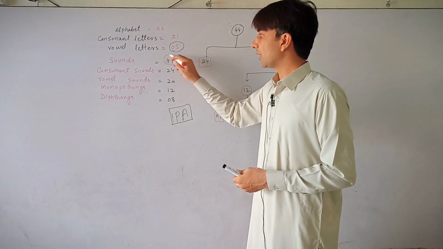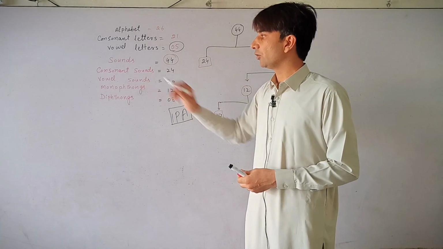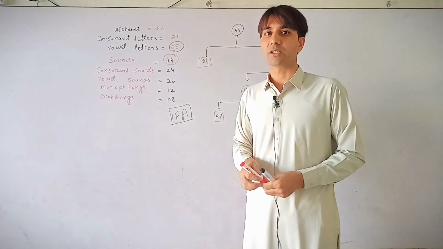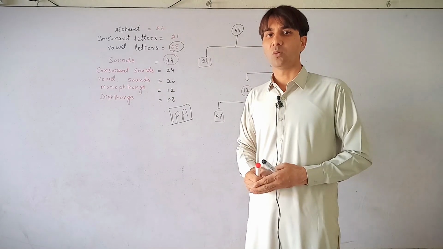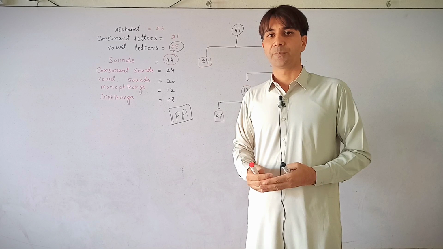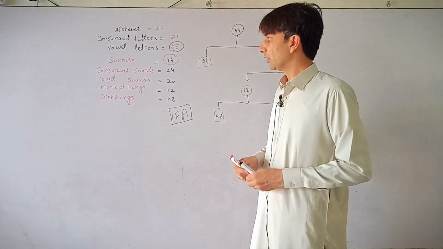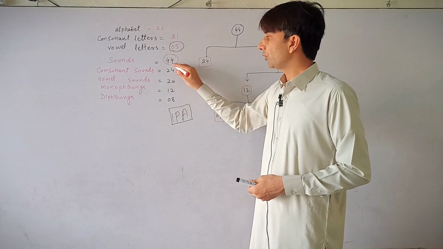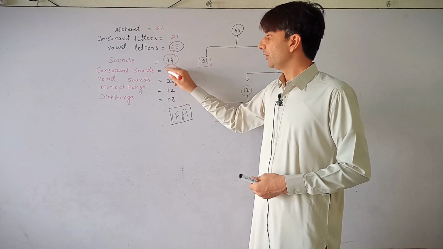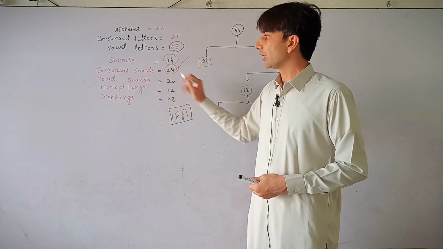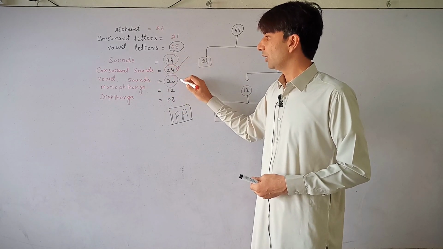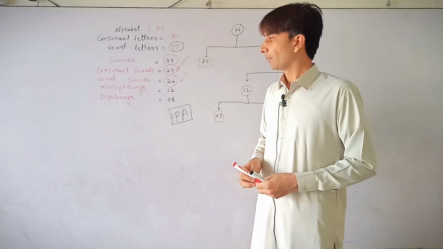These 44 sounds are classified into two groups. One is called consonant sounds, while the second one is called vowel sounds. So out of these 44 sounds, 24 are consonant sounds while 20 are vowel sounds.